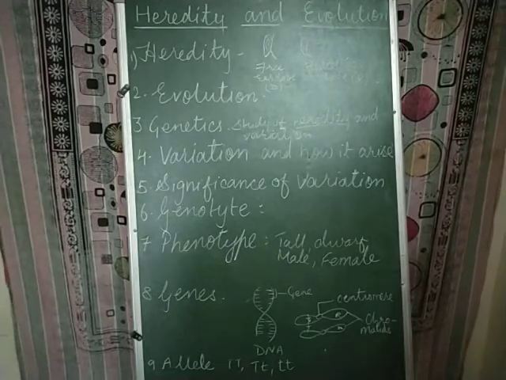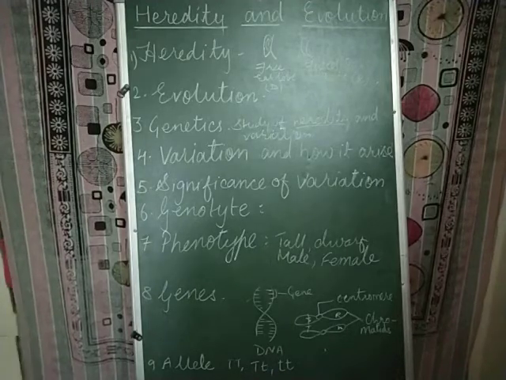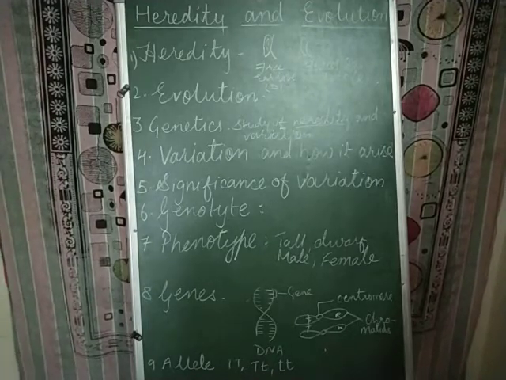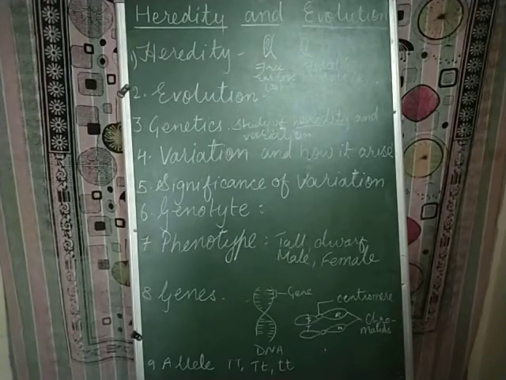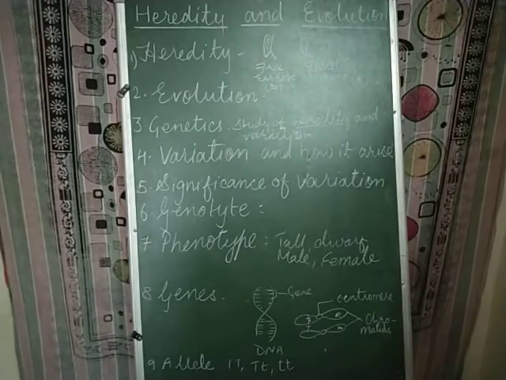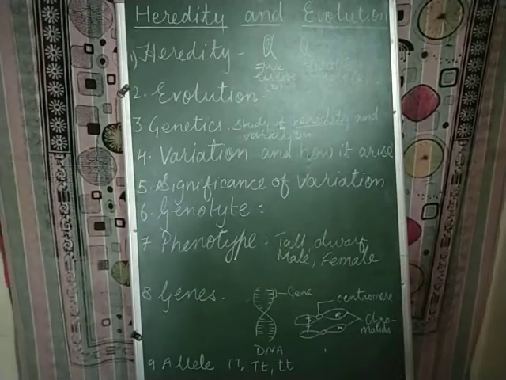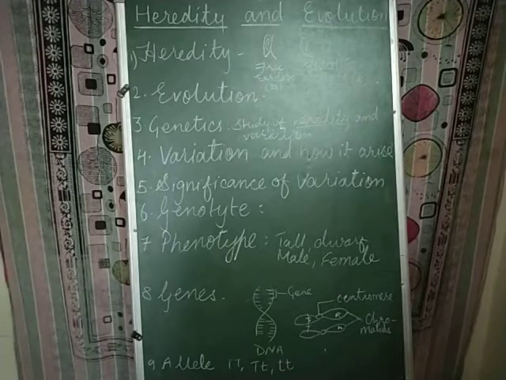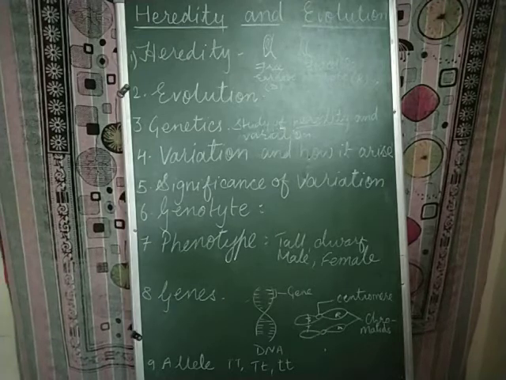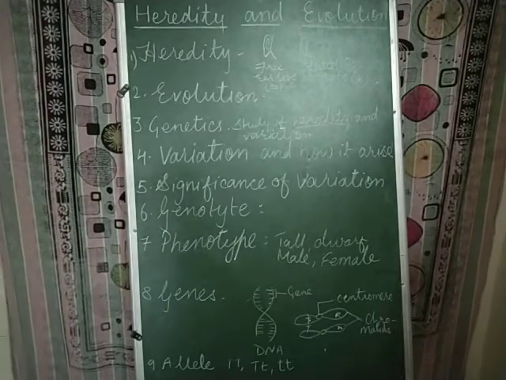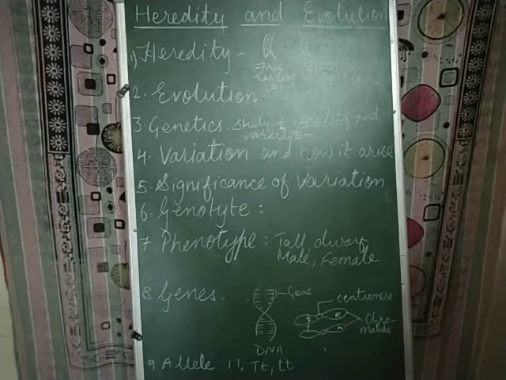And why is it so? Because we have two different parents and there is a union of two different gametes, and this leads to variation. Or there can be a change in the genetic material due to mutation, or a change in the genetic composition due to adaptation. So variation forms the basis of heredity, and it also forms the basis of evolution.